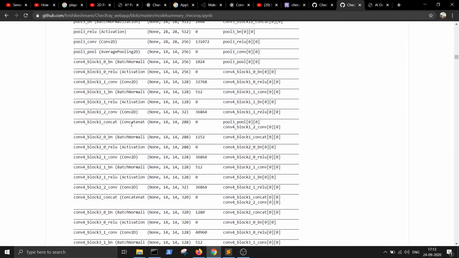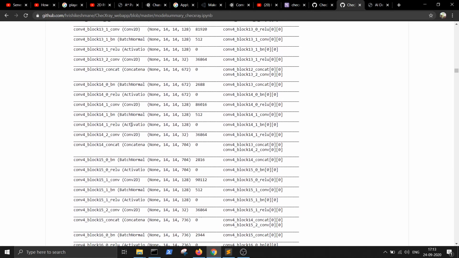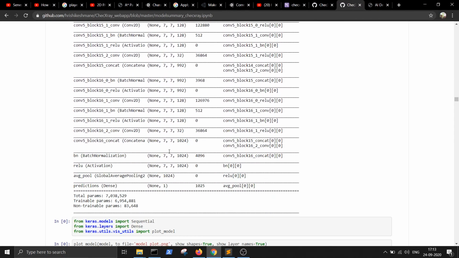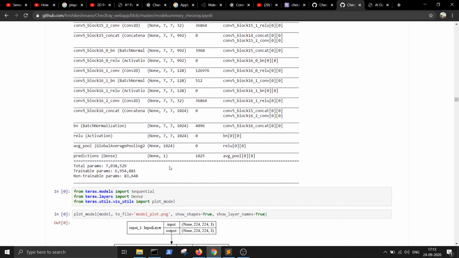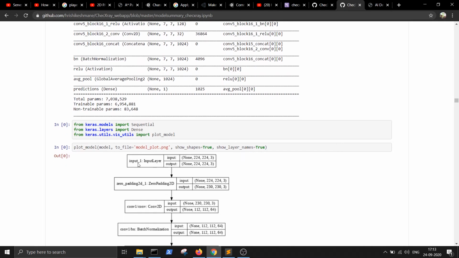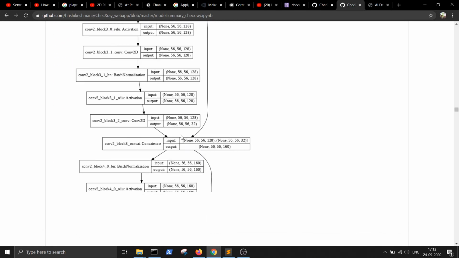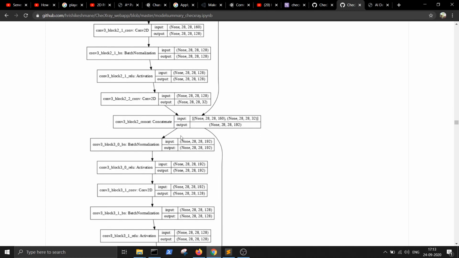So this is the proper architecture. It's going to be 121 layers. This is the architecture, and what should be the input? This is the input, and this is the output of the layer. This is how the process goes, and then it is dense into the activation. You can also see the visual representation of the model, how exactly it's working.